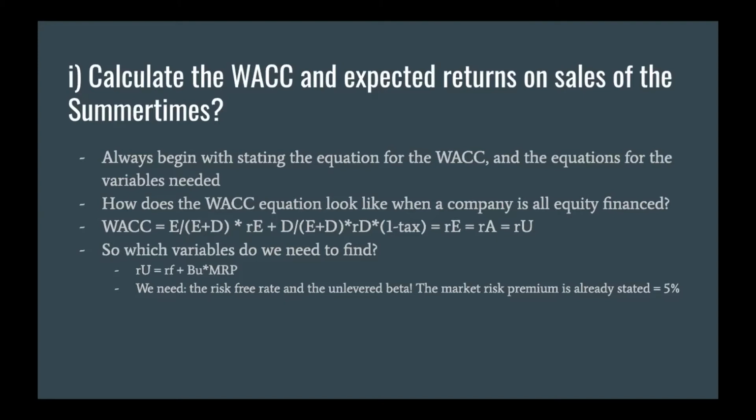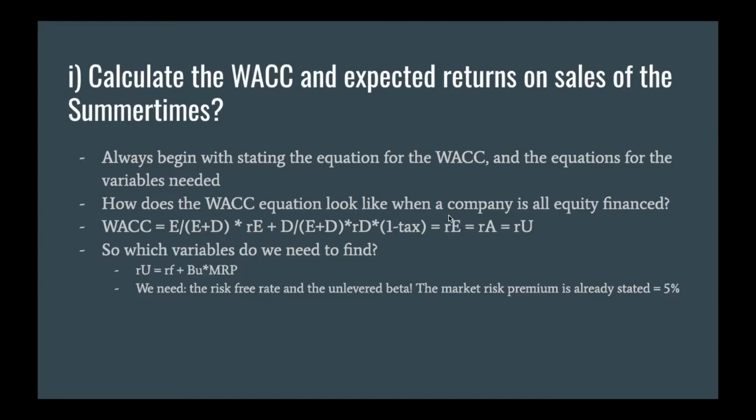But since we know that this company doesn't have any debt, D becomes 0, and this whole term becomes 0. And this term over here becomes 1, since it is E divided by E, which means that we only have RE left.